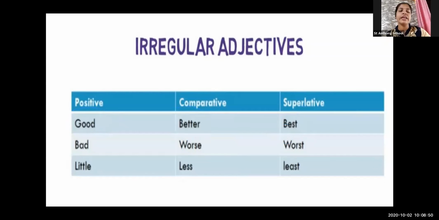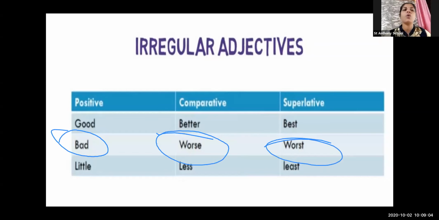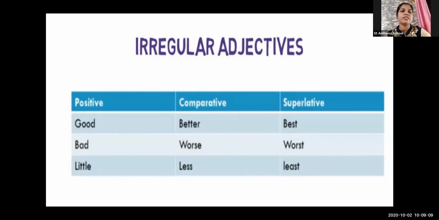So these are the irregular adjectives. Let us see the other one, bad, worse, worst. Okay, you can see the change, bad. When it comes to the comparative, it is worse, and when it is superlative, it's worst. Okay. After that, the example is about little, less, least. In the positive we have little, in comparative we have less, and in the superlative we have least.